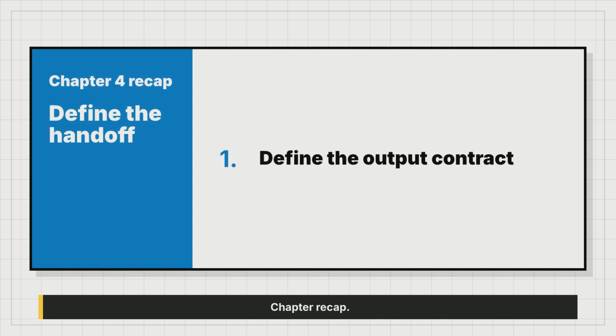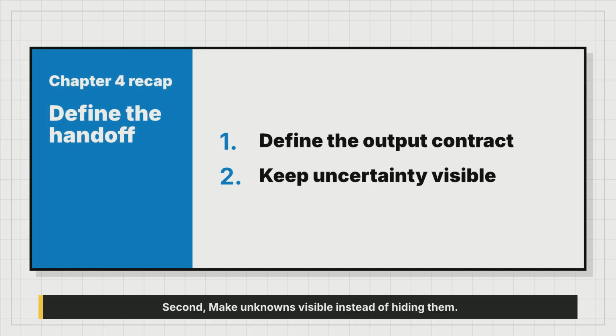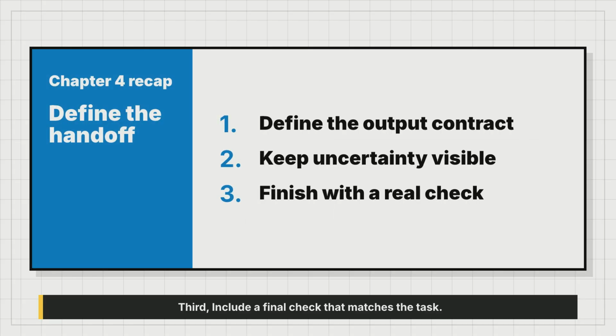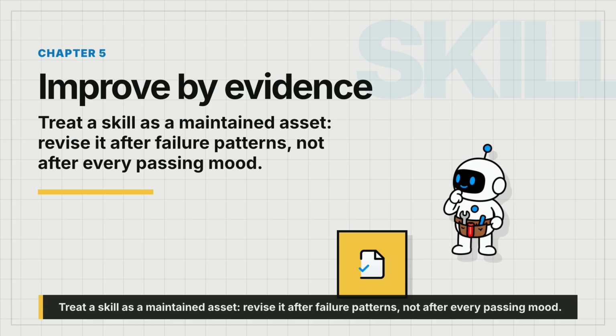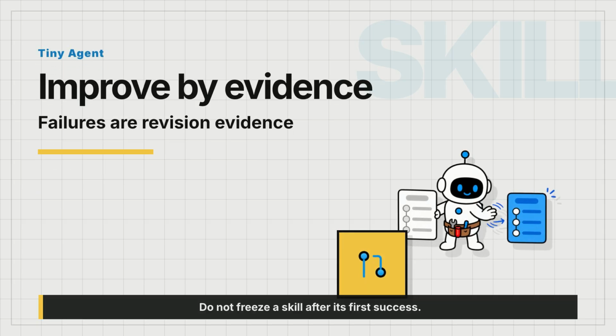Chapter recap. First, specify the format before execution starts. Second, make unknowns visible instead of hiding them. Third, include a final check that matches the task. Treat a skill as a maintained asset: revise it after failure patterns, not after every passing mood. Do not freeze a skill after its first success.